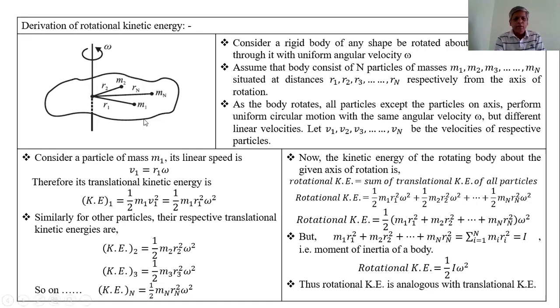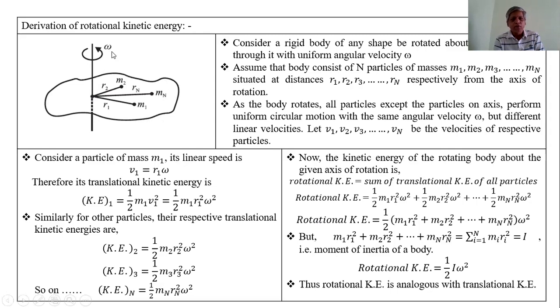This is the figure. In this figure, the body consists of particles m1, m2, ..., mn. This is the axis of rotation, and the angular velocity is omega.